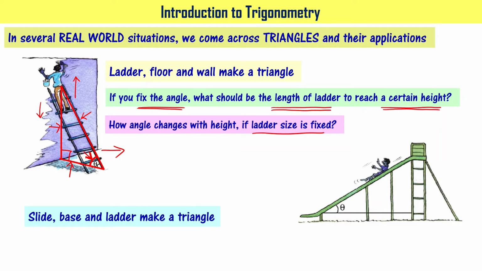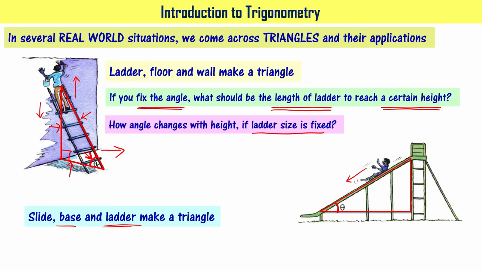The slide, base and ladder make a triangle. If you look at this picture, the slide, base and ladder make a triangle, right? When you have this kind of scenario, what should be the angle of this slant, or what should be the angle of this slide such that the kid is going to slide?